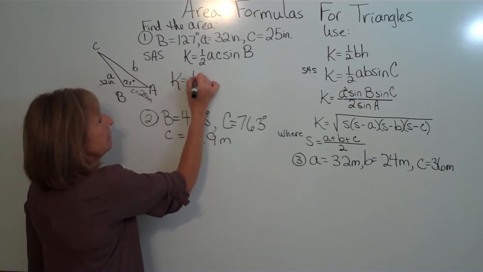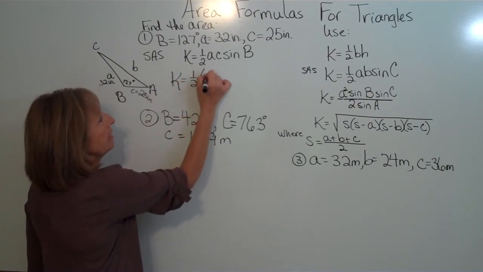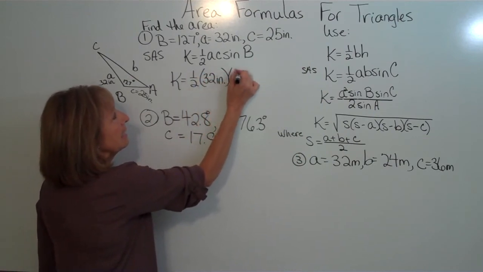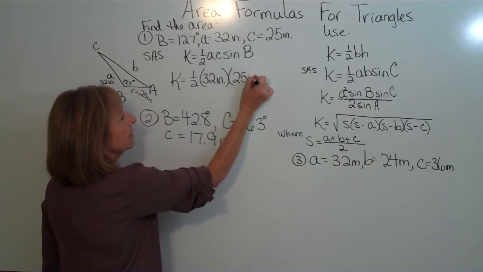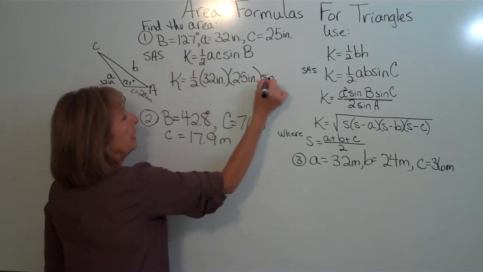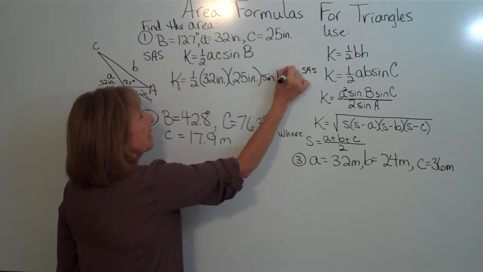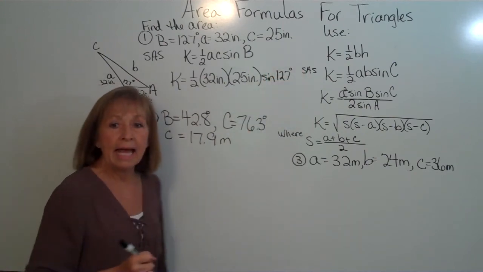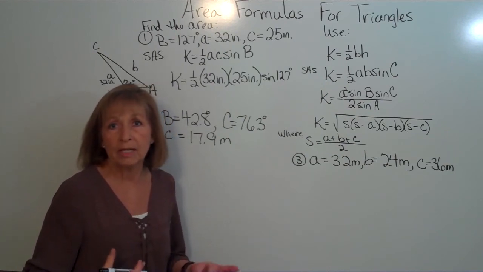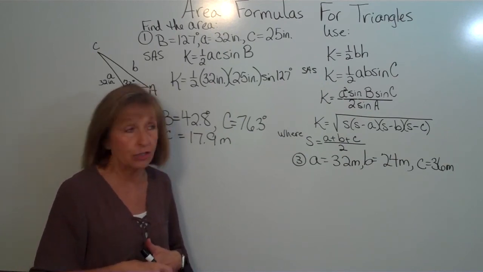So we're going to have K is equal to 1/2, A is 32 inches, C is 25 inches, and then times the sine of angle B, which is 127 degrees. And when you multiply these out, you get approximately 319 square inches.